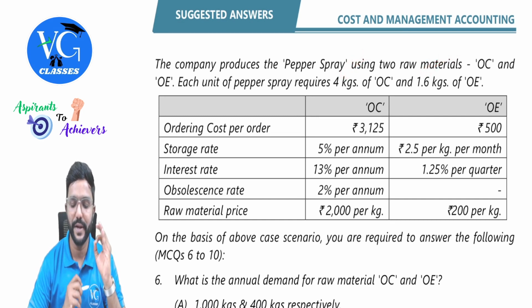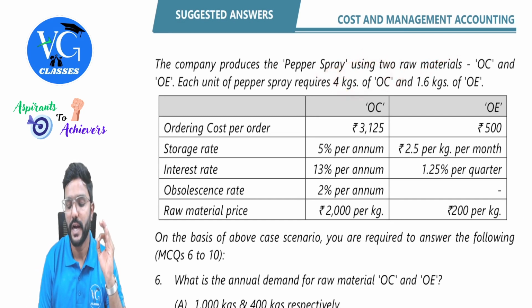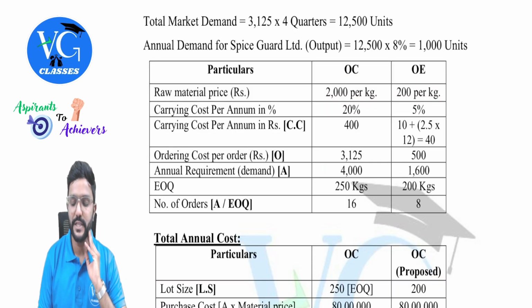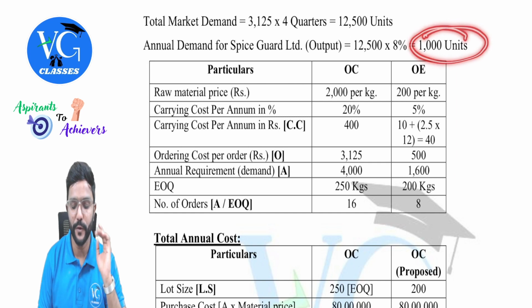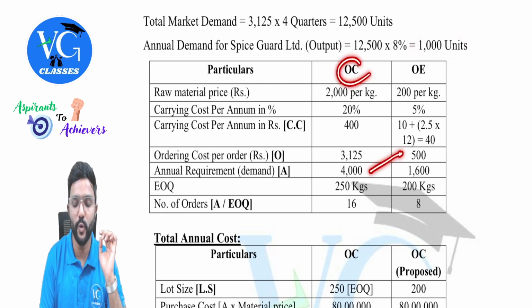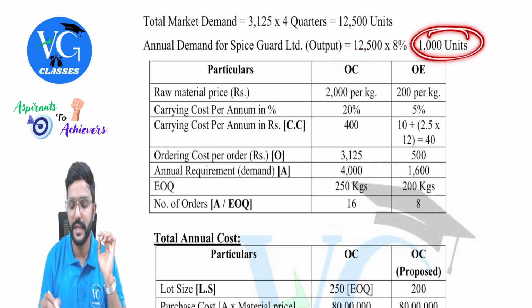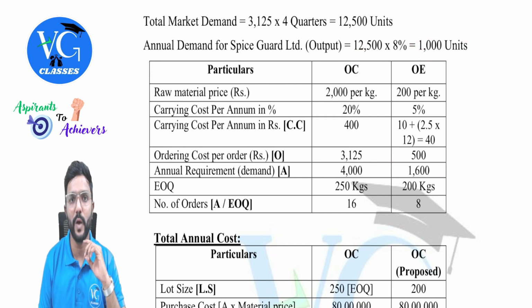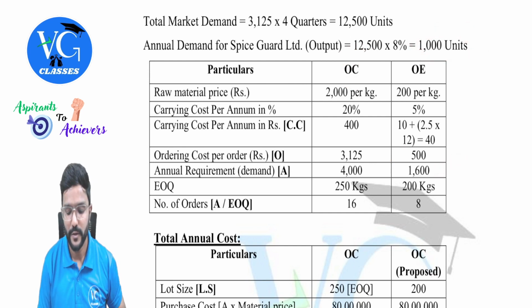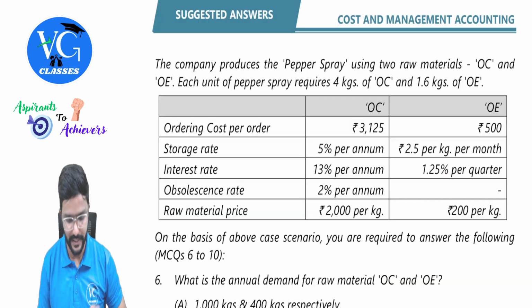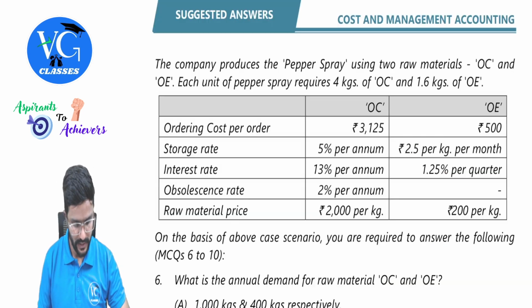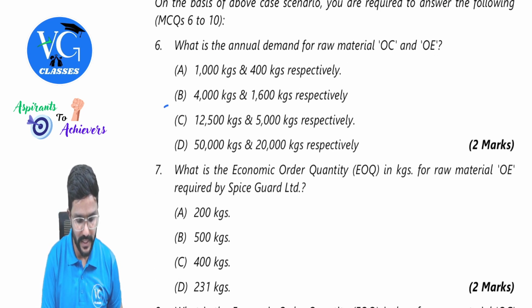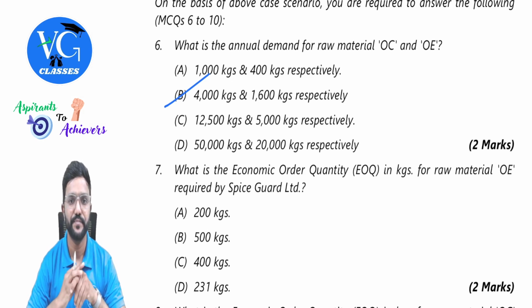Each unit of output requires 4 kgs of OC and 1.6 kgs of OE. So if you multiply 1000 with 4, we will get the annual requirement of OC, and 1000 into 1.6, we will get the annual requirement of OE. So 4000 and 1600, guys. The answer is B.